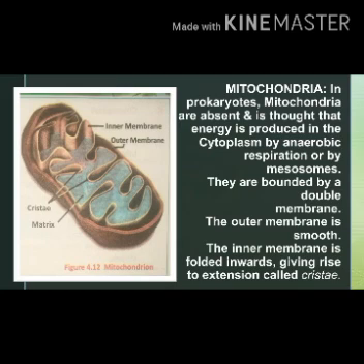Mitochondria. In prokaryotes or prokaryotic organisms, that means those organisms that do not have a well-defined nucleus and cell organelles, mitochondria are absent and it is considered that energy required is produced in the cytoplasm by anaerobic respiration or by mesosomes.